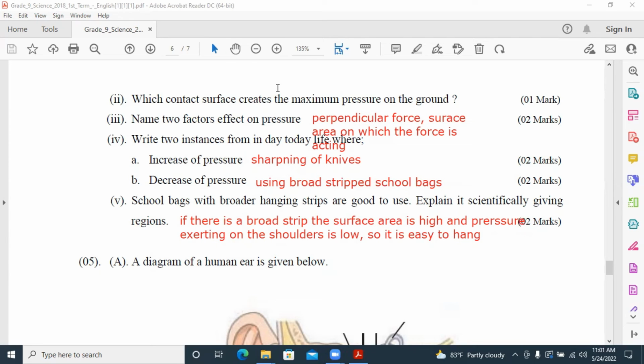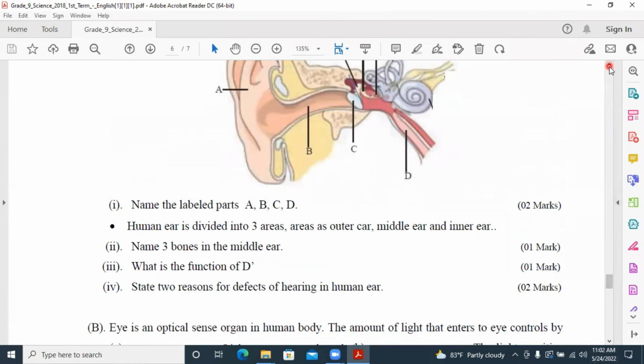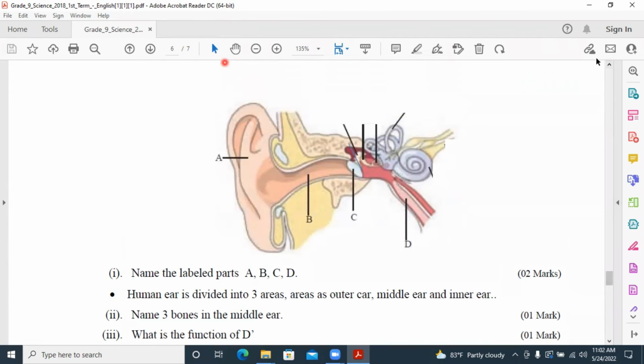Next one, a diagram of the human ear is given below. Name the labeled parts A, B, C, D. A part, pinna or earlobe. B part, external auditory canal. C part, tympanic membrane. D part, eustachian tube.